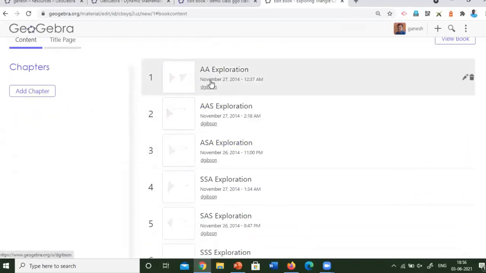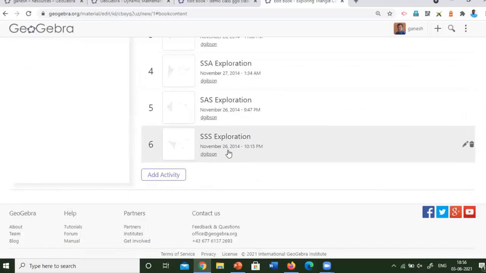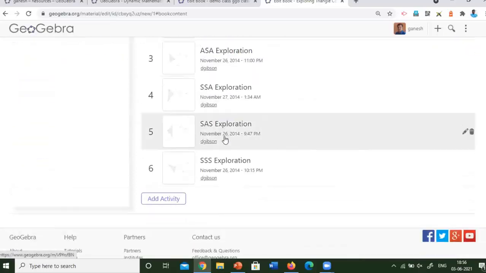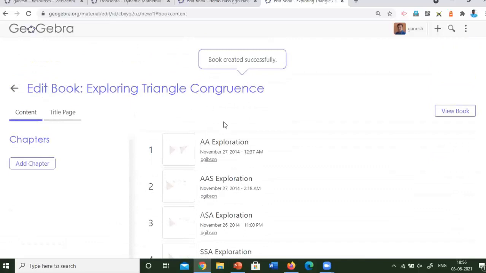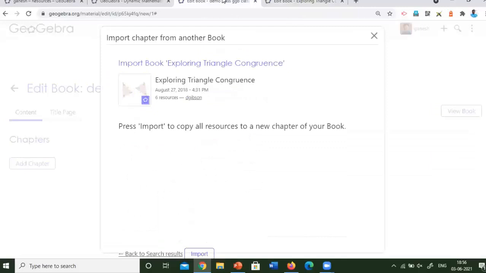This is one way we can copy the book from others. Here you can see many tasks already created by others are available. So this is another way to create a book from others. We just copy that book and use it whenever possible. This is one way to create a book. The other way that we have done already, here you can see import to copy. That is another aspect given there.